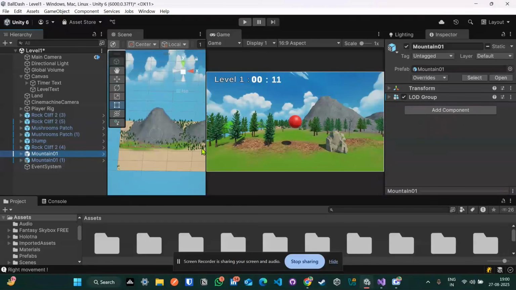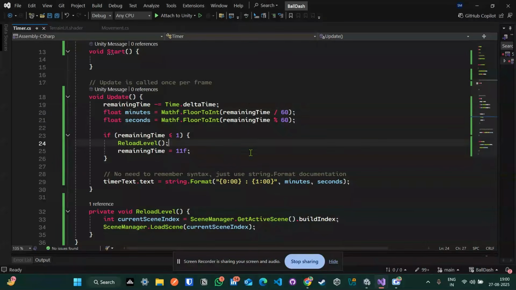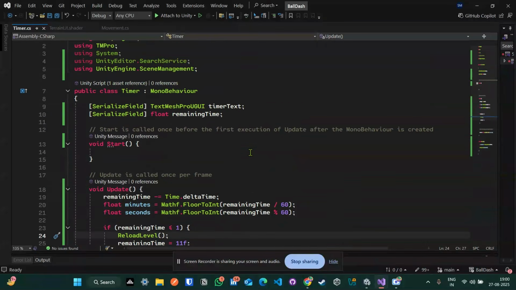And what is my code doing? Well, the code has not changed too much yet. There is only one code that has been added, and the code is added to canvas. And this is the code for timer text. So basically, I keep track of the remaining time.